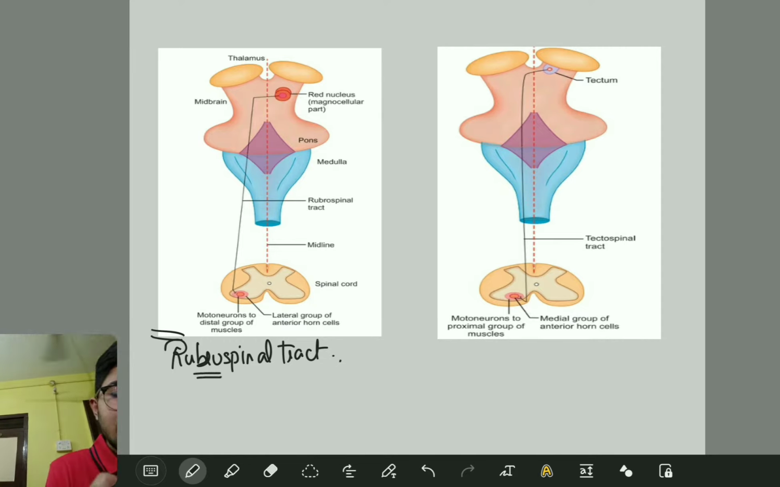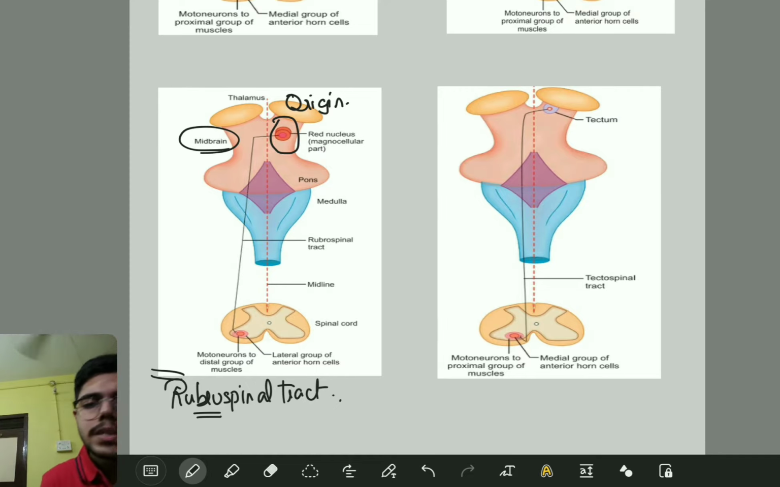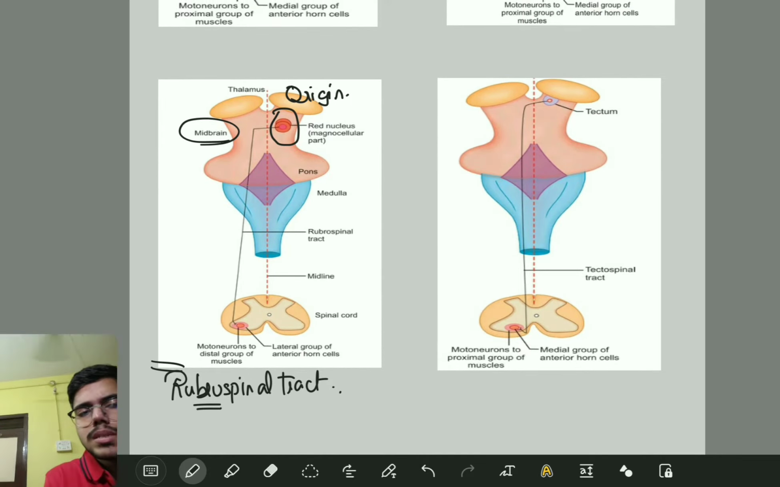The rubrospinal tract originates mainly from the red nucleus. Can you see here, the red nucleus? That is the origin of the rubrospinal tract. So this is the red nucleus and it is located mainly in the midbrain. Can you see here? Fine. Okay. Now what is the function of the red nucleus? It receives lots and lots of excitatory input from your cerebellum and the motor cortex. Okay, fine.